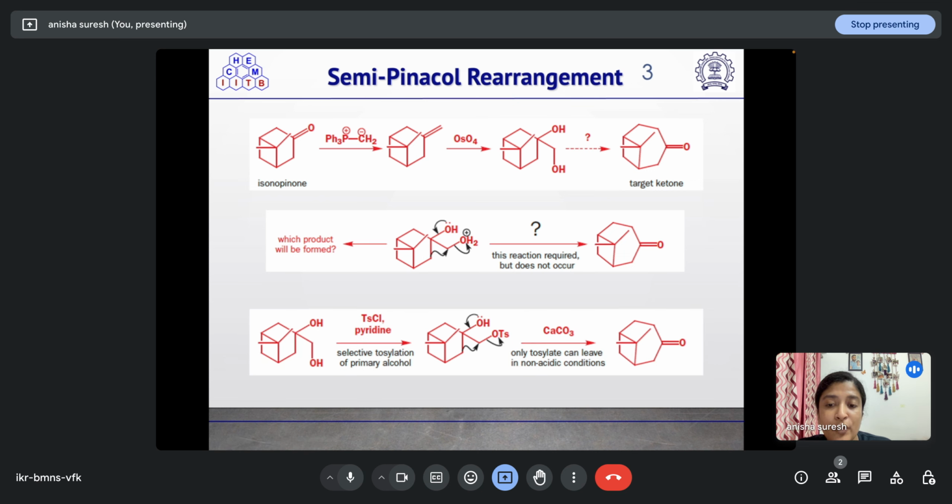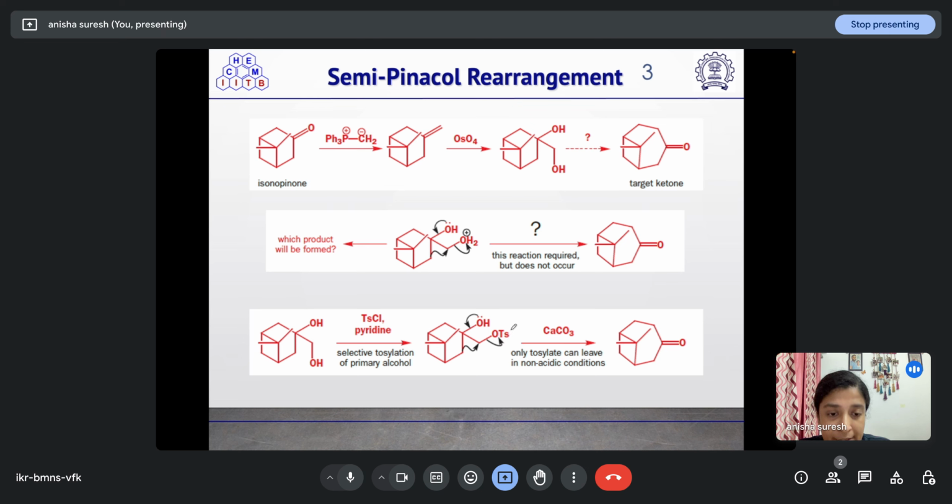So, what is forming here? For this reaction to take place, we first have to tosylate this primary alcohol. In tosyl chloride pyridine conditions, it will undergo selective tosylation of the primary alcohol. Then, after tosylation, the lone pair of electrons on this OH will shift in this direction, this bond will break and shift towards this carbon, and the OTs bond will break and leave.